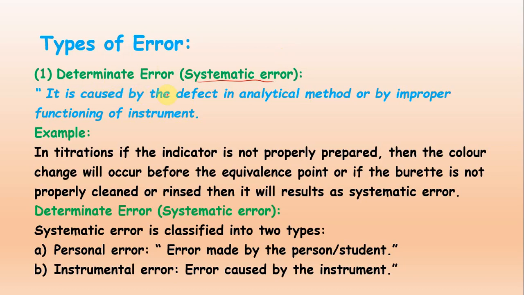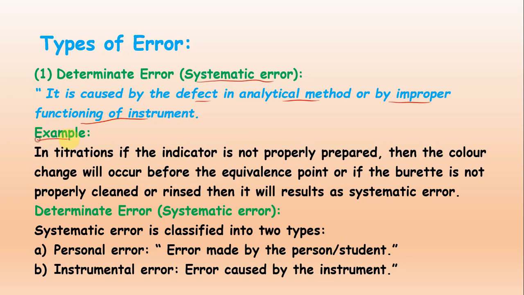It is caused by a defect in the analytical method or by improper functioning of the instrument, right? If you are not following the proper method, or if there is a defect in the instrument, this will lead to the determinate or systematic error.